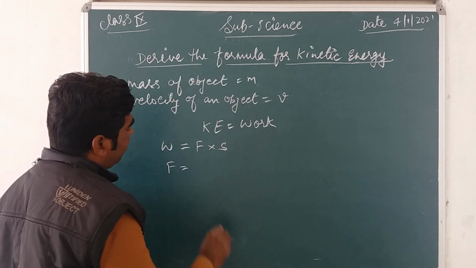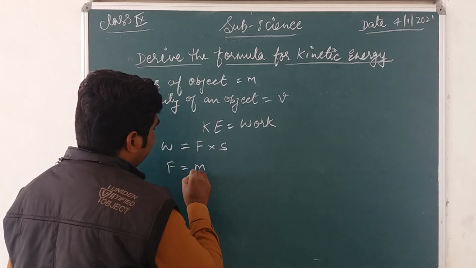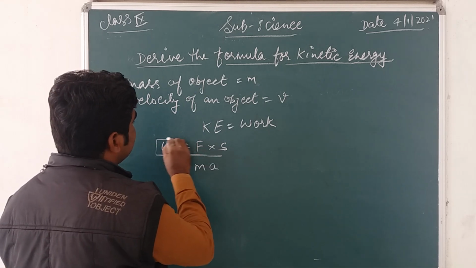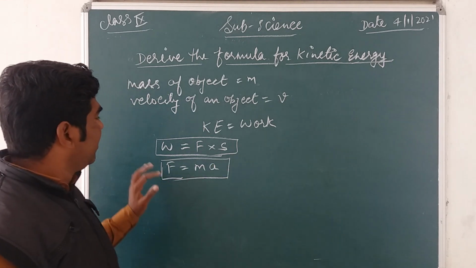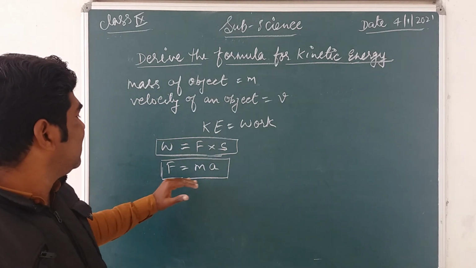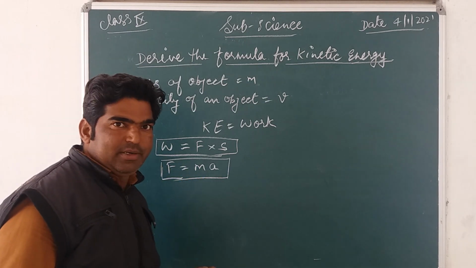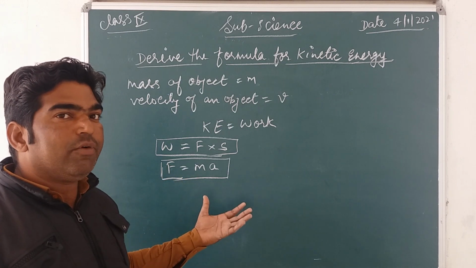This force is the product of mass and acceleration, so force is given by ma. So we have these two formulas: work done W equals F into S, and force equals mass times acceleration.